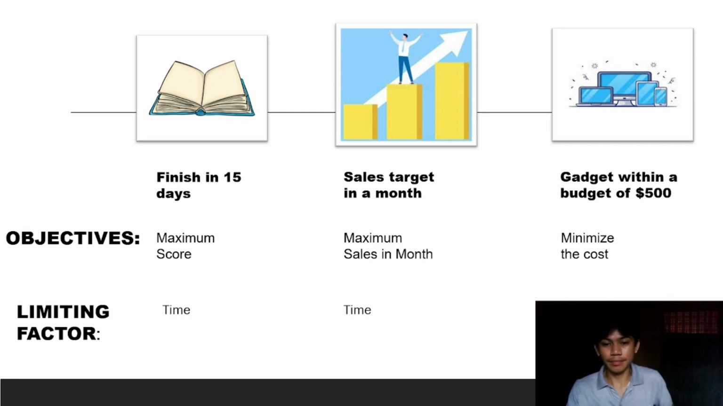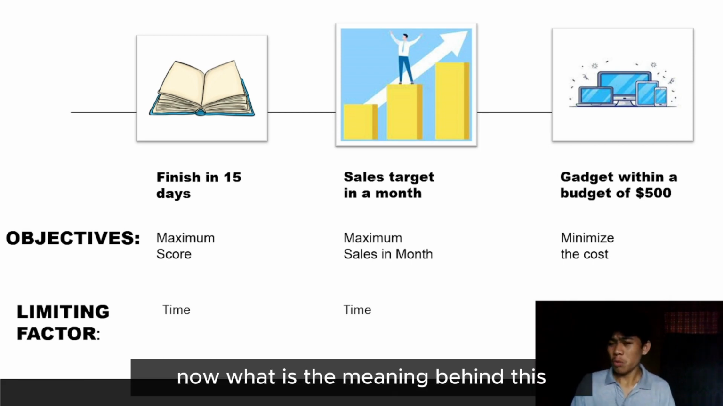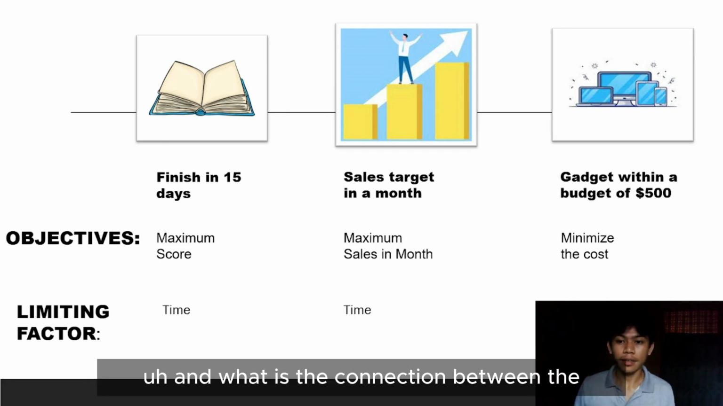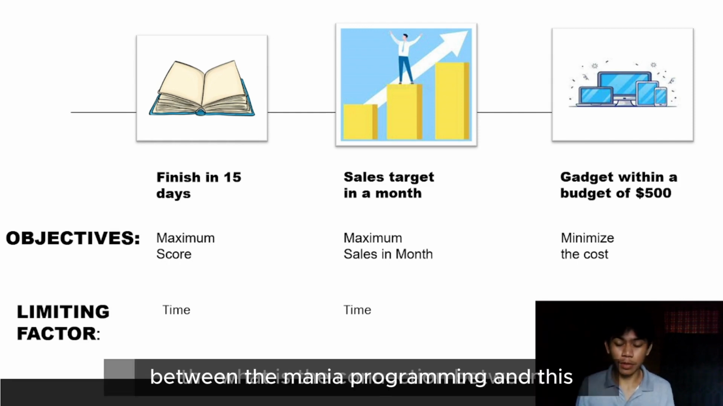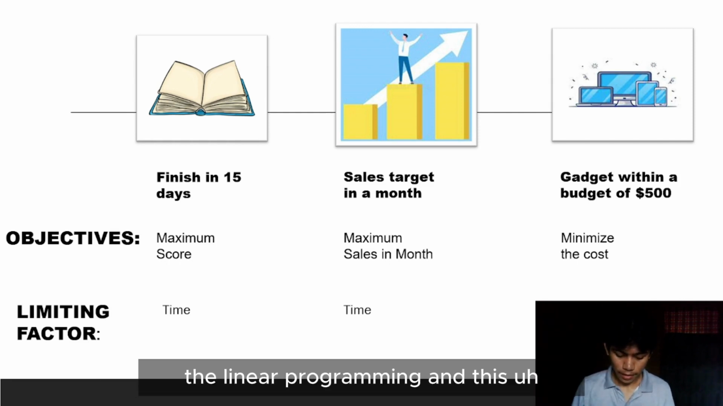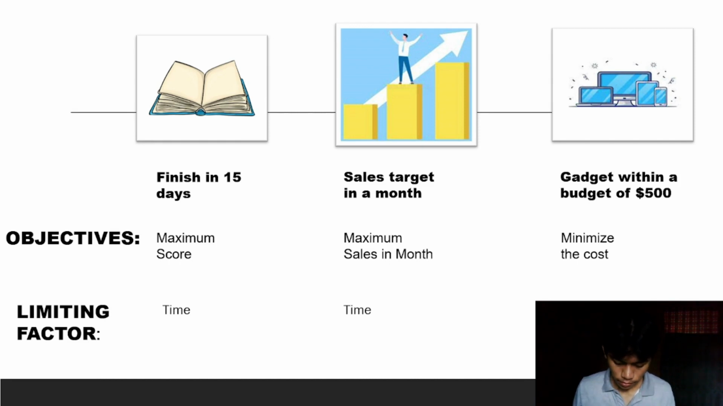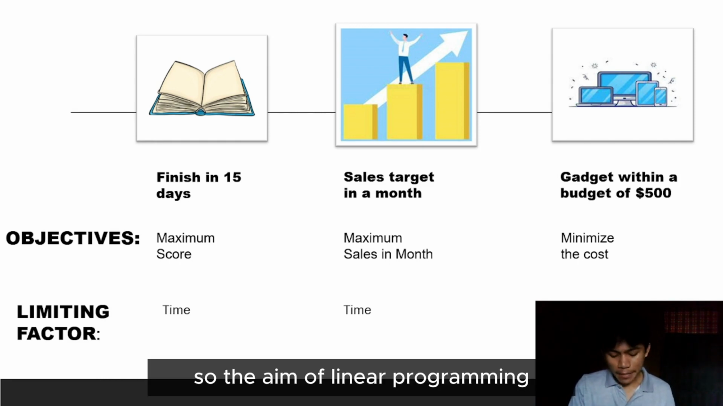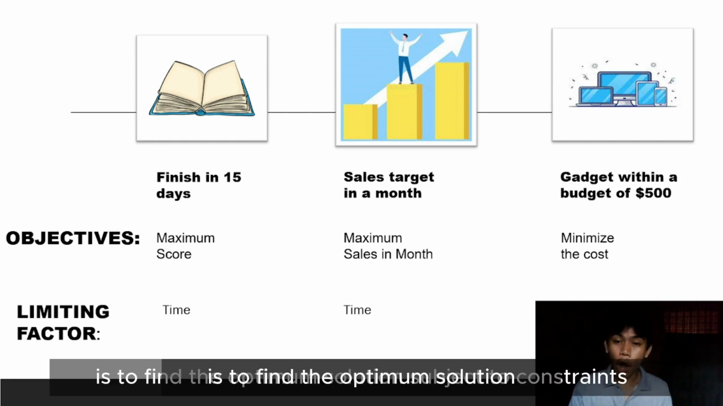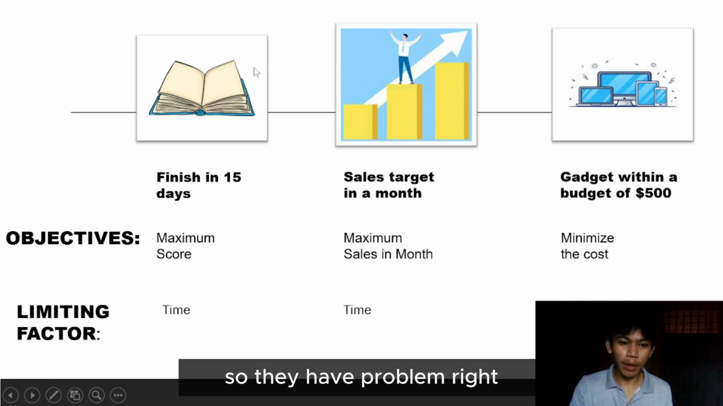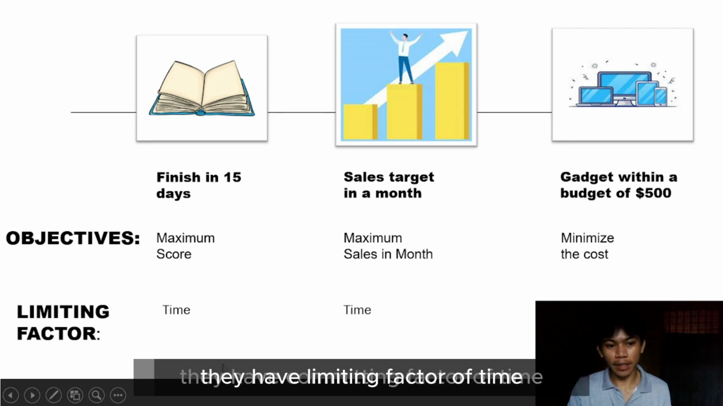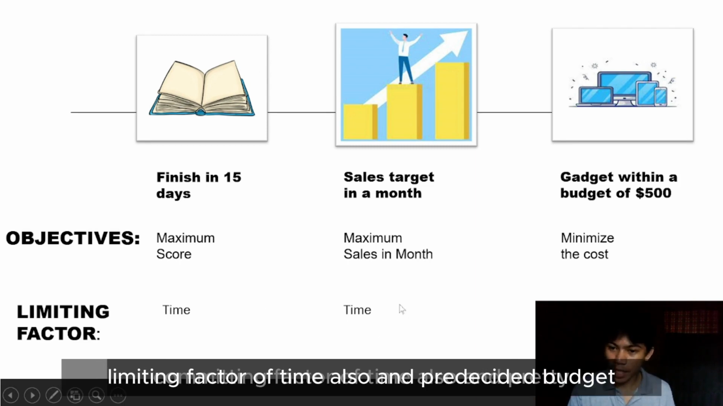Now, what is the meaning behind this? And what is the connection between linear programming and this? The aim of linear programming is to find the optimum solution subject to the constraints of the problem. So they have a problem, right? They have a problem because they have a limiting factor of time, and a pre-decided budget.